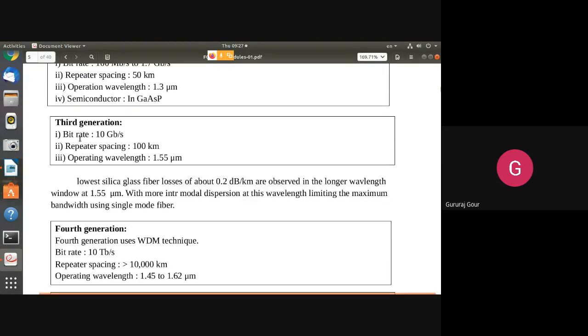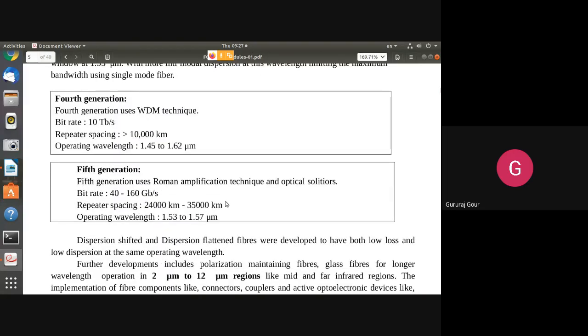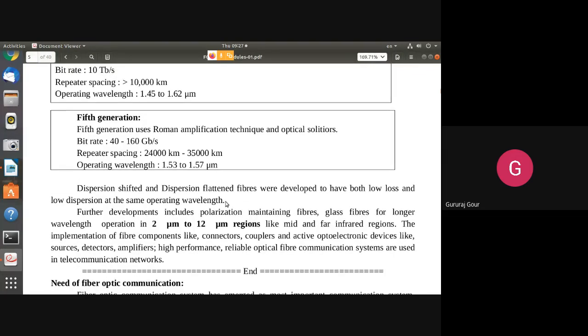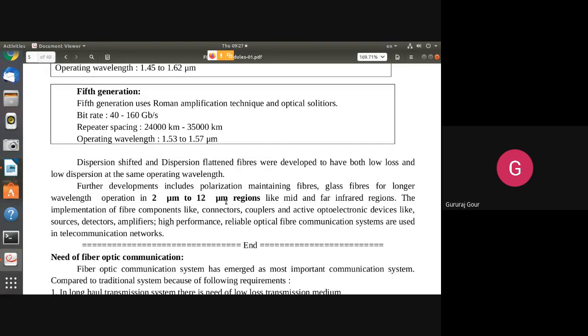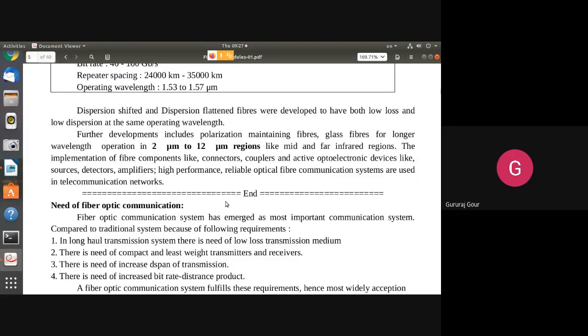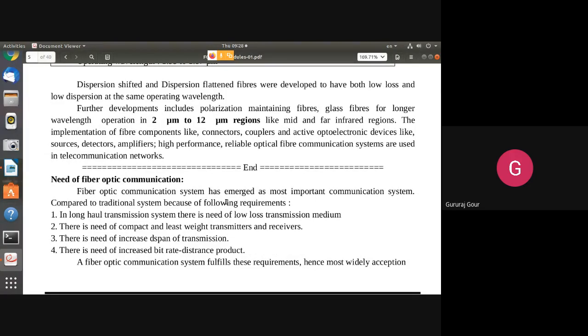So with the development, I have seen the third generation, which is supporting the bit rate of 10 Gbps with the operating wavelength up to 1.55 micrometers. See, the bit rate and operating wavelength go on increasing, and the lifespan. Like that, we got the fourth generation. All these developments have led to a subfield for the optical fibers, where we are going to see different light sources we want to develop and different detectors we want to develop at the receiver side. So those things we can see today as a part of the optical fiber communication.